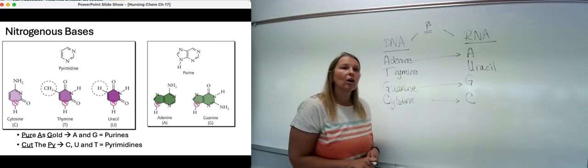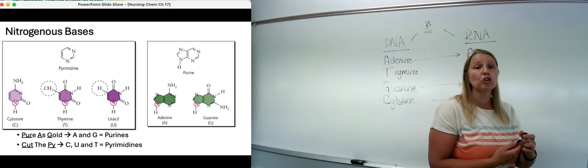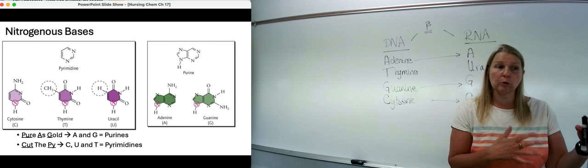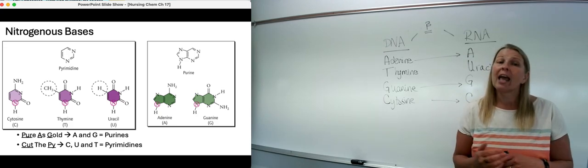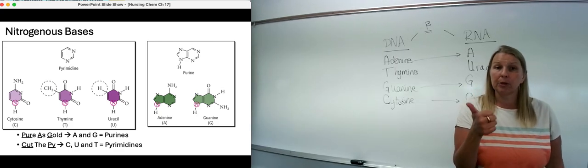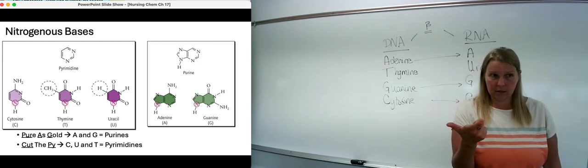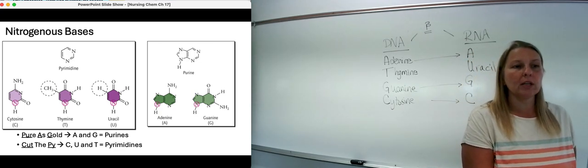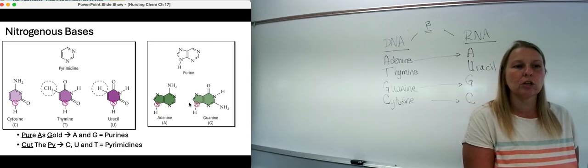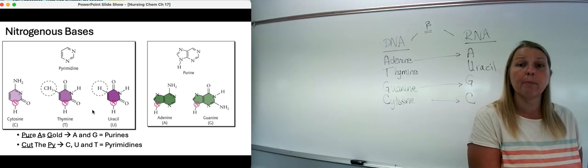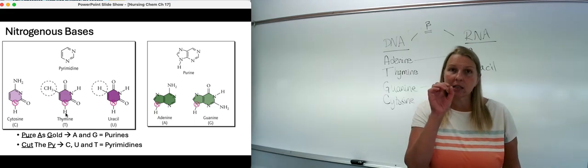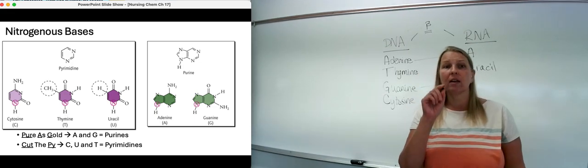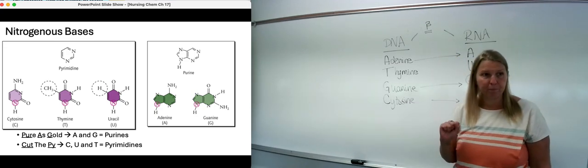So if you take a look, all of these structures, you should be able to recognize these structures. I would not expect you to draw them, but you should know the difference between thymine, uracil, adenine, guanine, and you should know which ones are what we call purines and which ones are pyrimidines. So we'll talk about a mnemonic to remember that in just a second here. But if you notice, all of these have these nitrogens that are circled for every single base. That means that's the nitrogen that is attached to the ribose sugar in that beta N linkage. Remember, both of these are beta in that case.